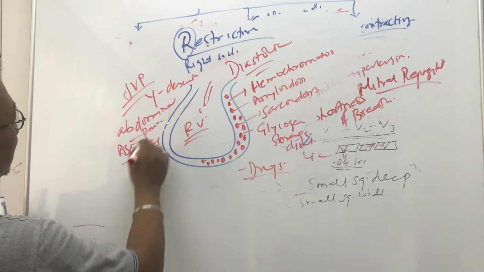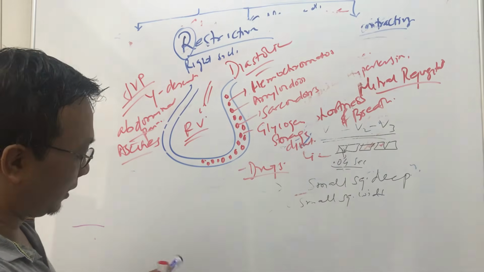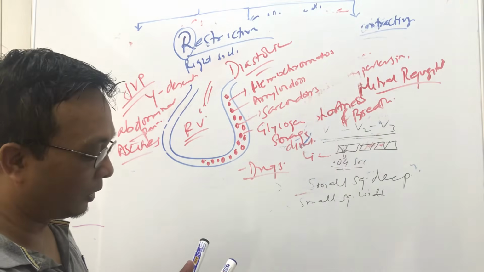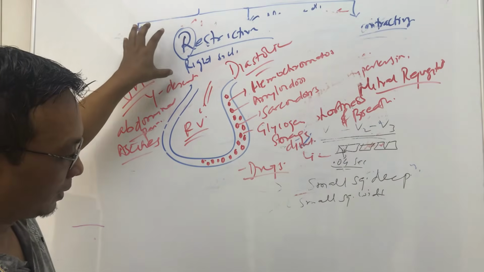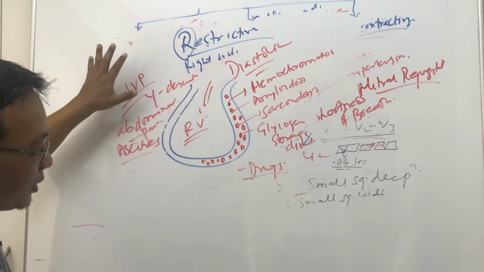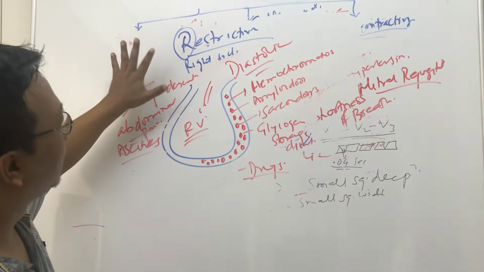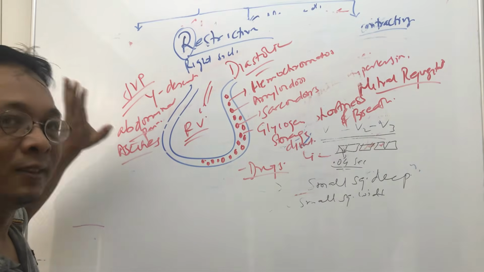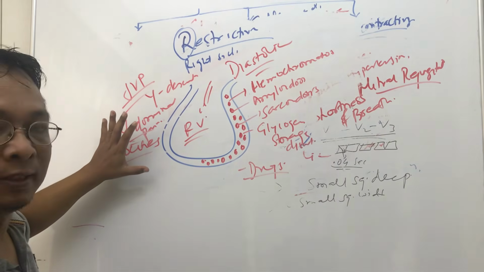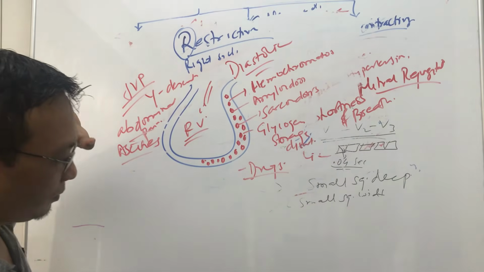So all these right-sided heart signs will be present in restrictive cardiomyopathy. Okay, so that's what we need to remember: restrictive is mainly right-sided. A fourth heart sound can be found, and you can find some JVP signs. Abdominal pain and ascites can be present. Okay, swelling of legs can be present. And this is also a diastolic disorder.